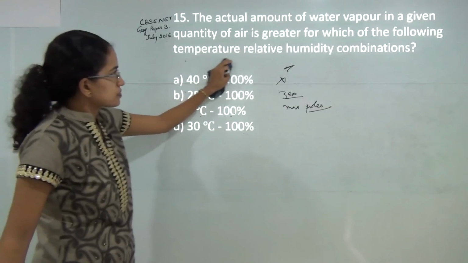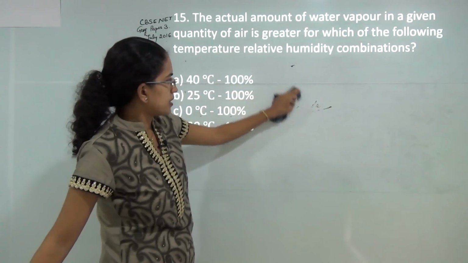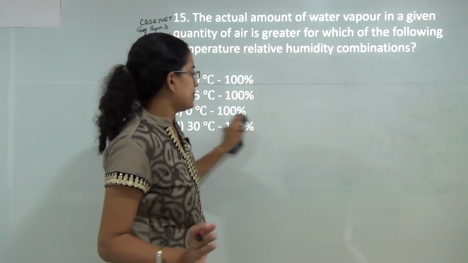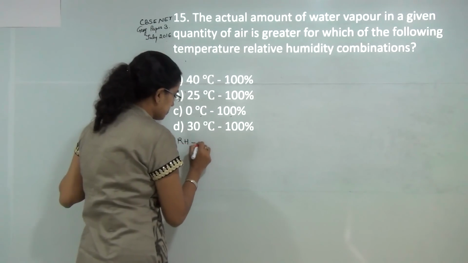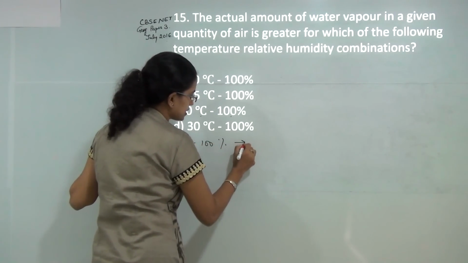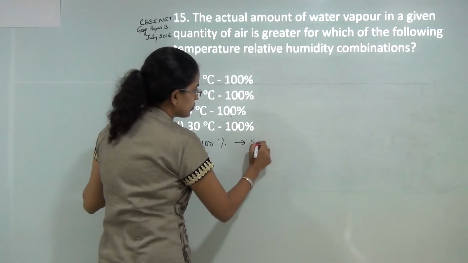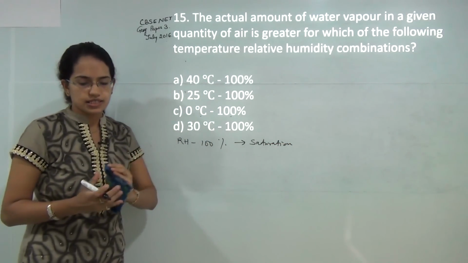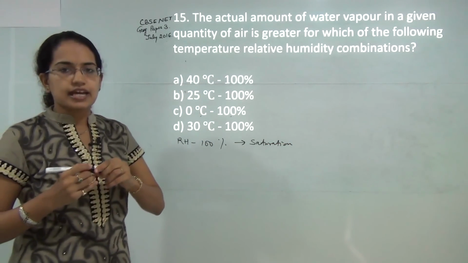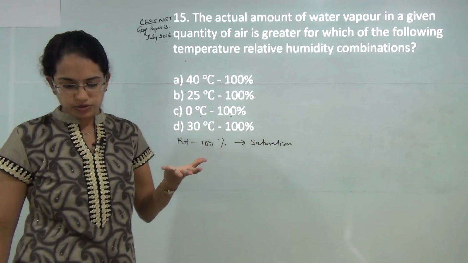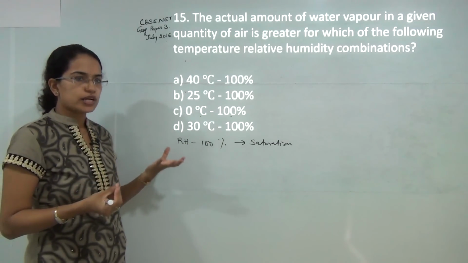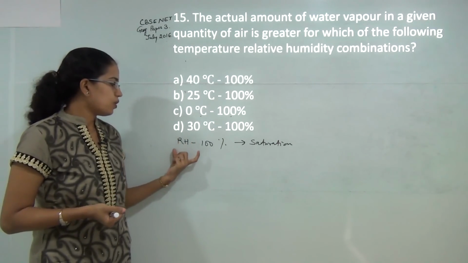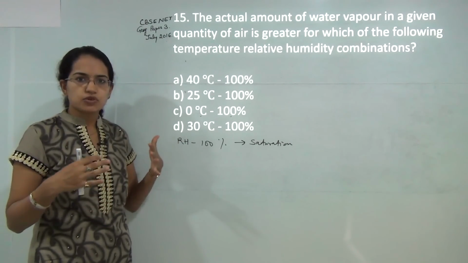Next question. Now here what we are trying to understand is what happens if the relative humidity is 100%. Relative humidity is 100%, that means you have full saturation, or I can say saturation occurs when the relative humidity is 100%. That means it's holding maximum amount of water vapor it can hold at a given point. So what would happen as the temperature would increase?